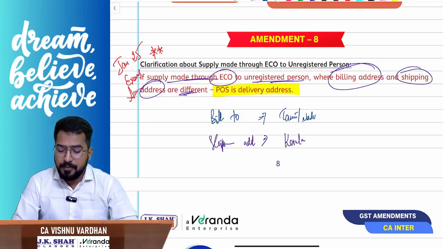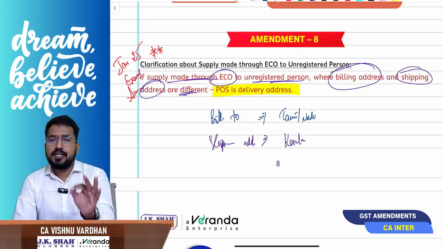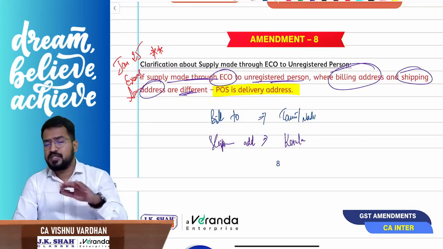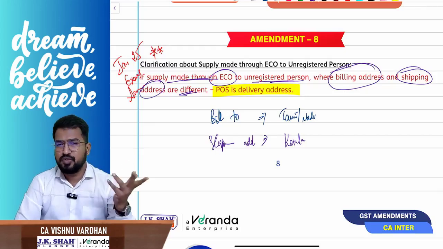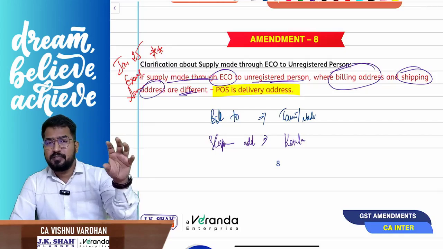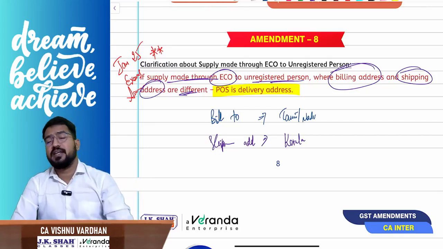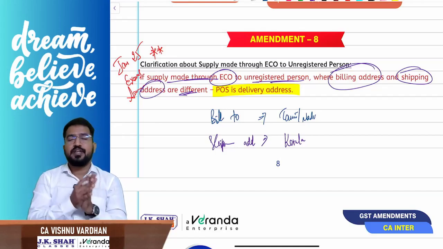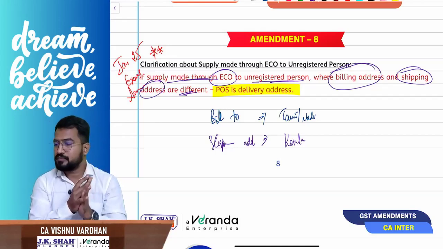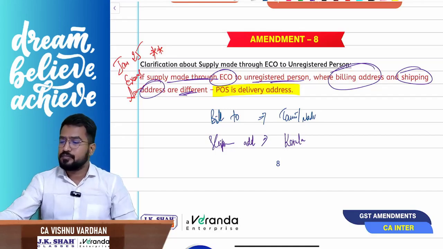Remember, important. You are an unregistered person buying something from an e-commerce operator, and the billing address is different, the shipping address is different. Of course, you know, the bill to ship to model. Billing address is Tamil Nadu, shipping address is Kerala. What should be taken as place of supply? Place of supply is nothing but the place where the delivery is done. Okay, that is the concept.